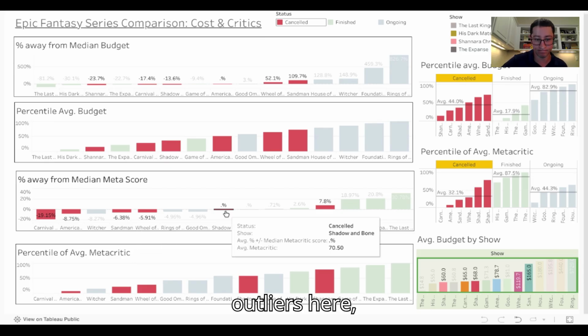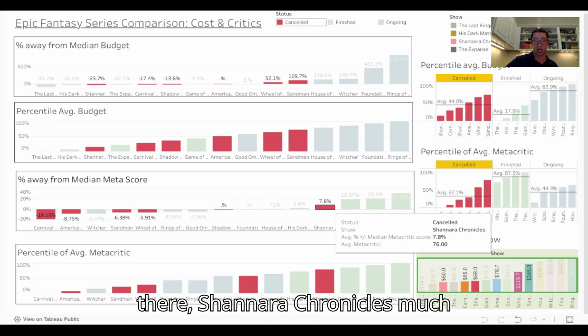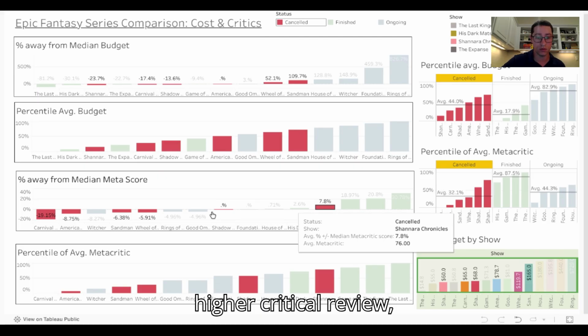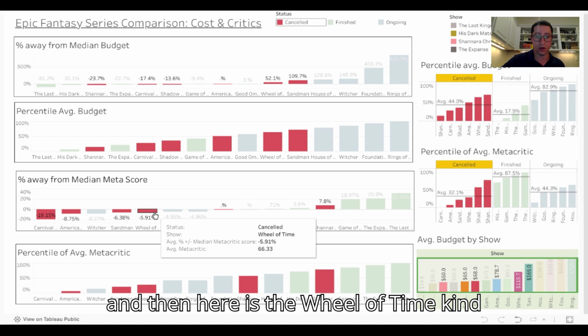Shadow and Bone is kind of in the middle there. Shannara Chronicles has a much higher critical review, but was still canceled. And here is the Wheel of Time, kind of in the middle of all that.